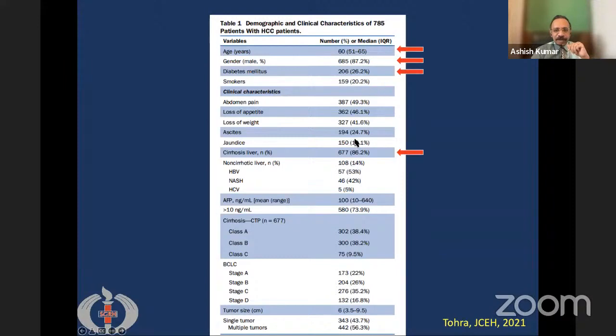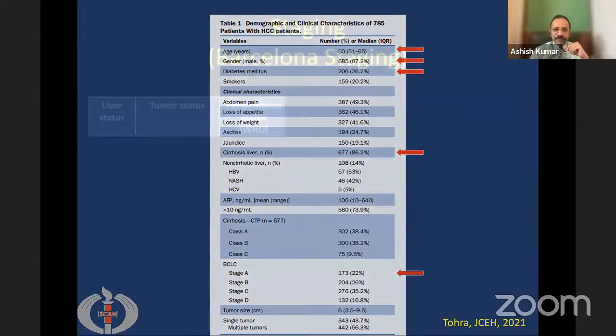The symptoms are not very specific. Some patients may present with loss of weight or appetite, some with abdominal pain, and some with jaundice. But one important thing is that most patients present at a late stage. We commonly do the staging according to the Barcelona staging, and only 22% of patients presented in stage A, which has curative therapy possible. About 80% of the patients present late, in stages B, C, or D.